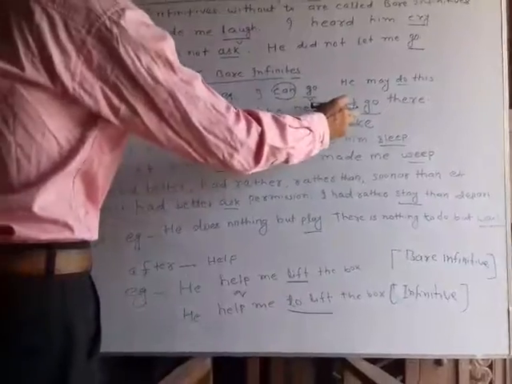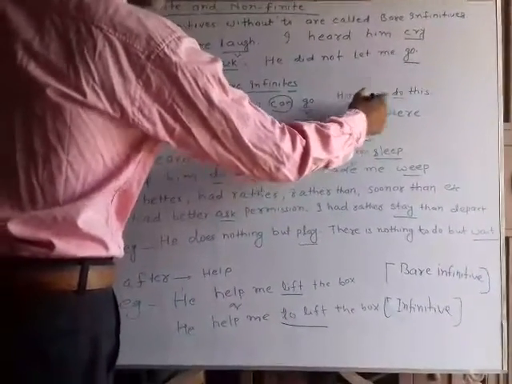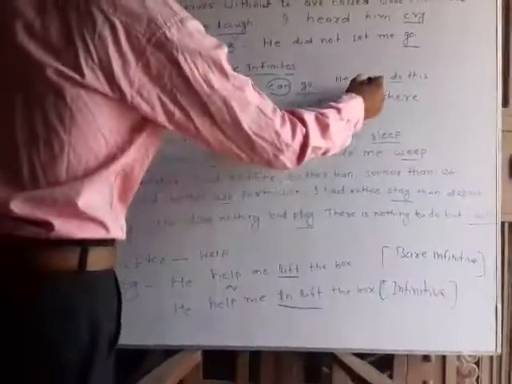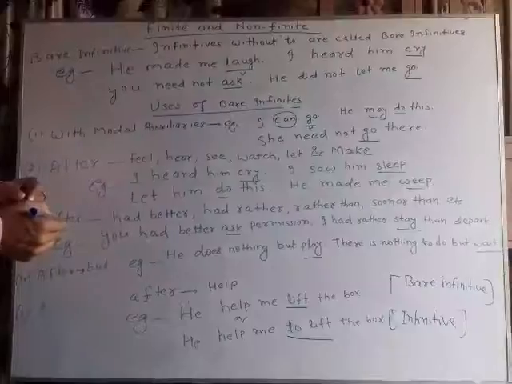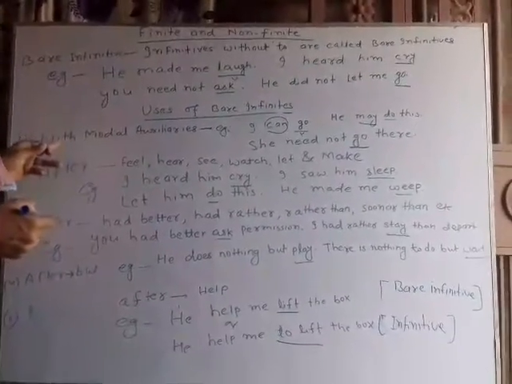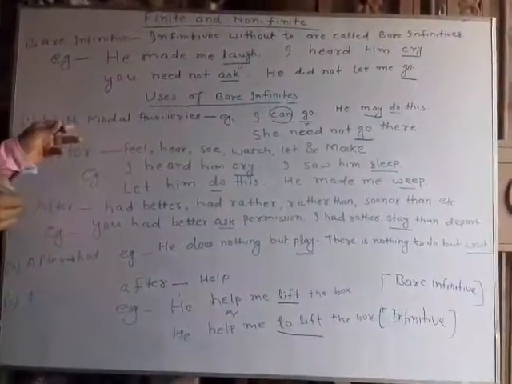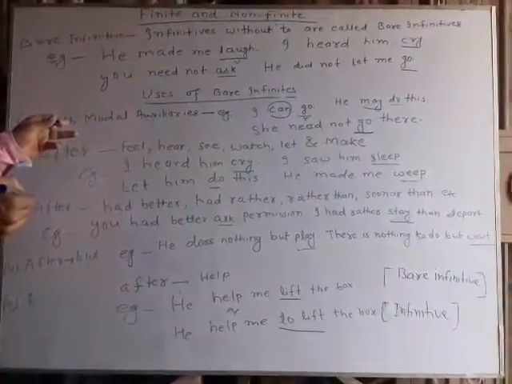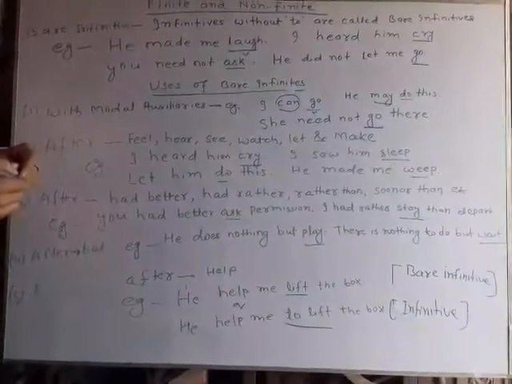She needn't go there. He may do this. May is also a modal auxiliary here and do is the verb. So you can use bare infinitives frequently with modal auxiliaries like can, could, may, might.